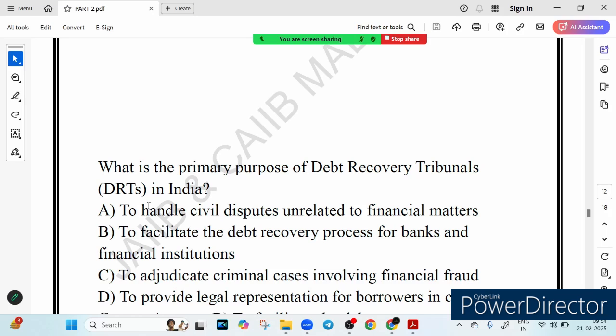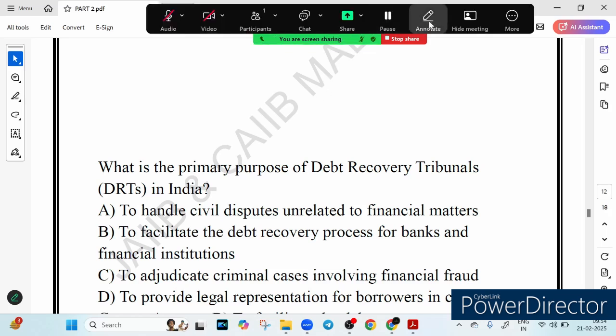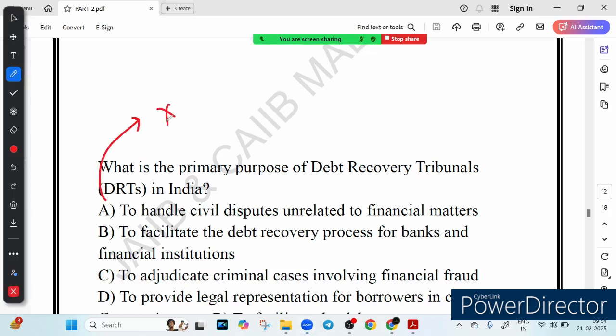Option A says to handle civil disputes unrelated to financial matters. Is it correct? No, because DRTs are not general civil courts. They specifically deal with loan recovery cases. Option B says to facilitate the debt recovery process. Yes, it is correct. DRTs were established under the RDDBI Act, the Recovery of Debts Due to Banks and Financial Institutions Act 1993. Their purpose is to speed up the recovery of NPAs and help banks recover large outstanding loans.